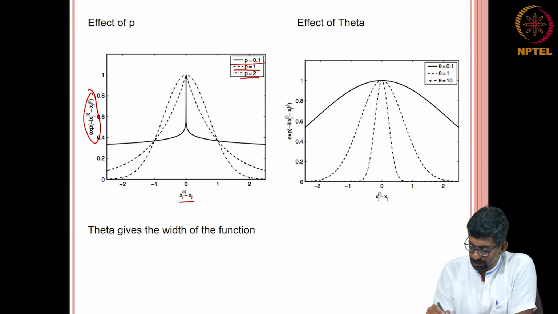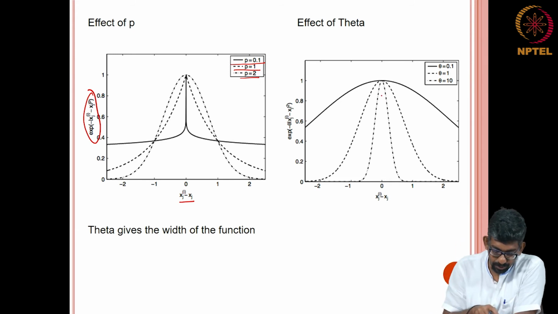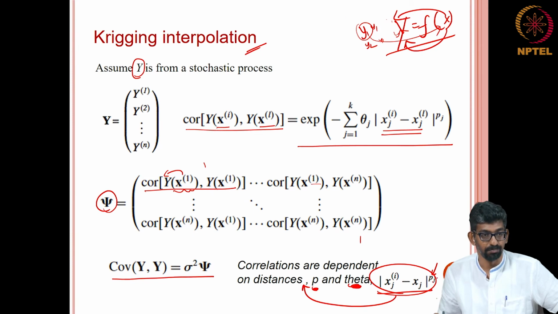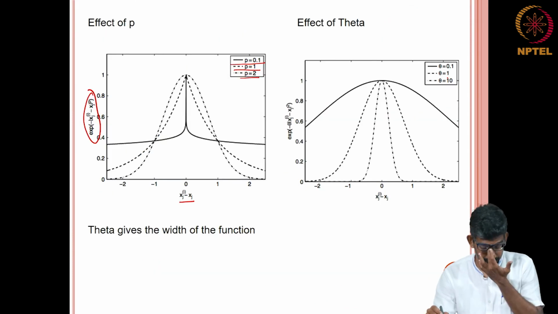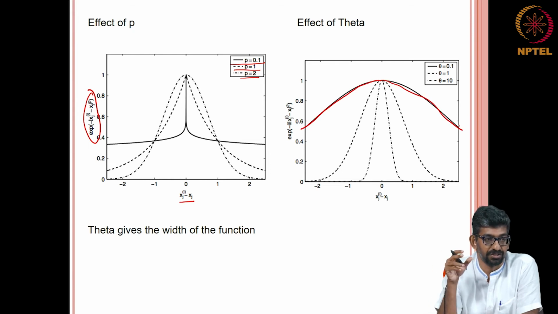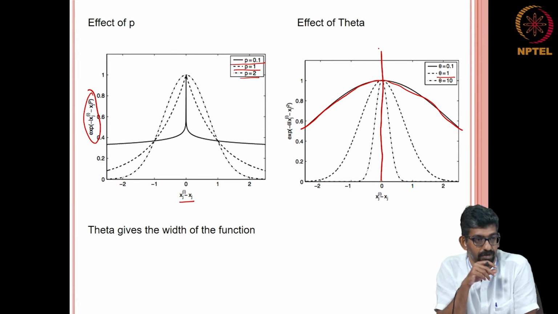The second part is your theta. The theta tells you about the fatness, the function's width, with respect to the distance; it talks about the penalization part. When theta equals 0.1, you can see how heavy or fat the distribution is. If theta equals 1, it becomes thinner, and if it is equal to 10, it becomes even thinner. So, for a higher theta, it comes closer to a deterministic one.